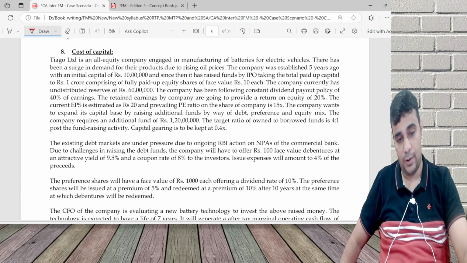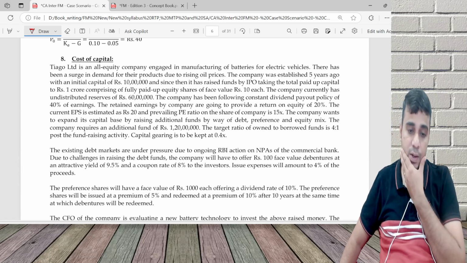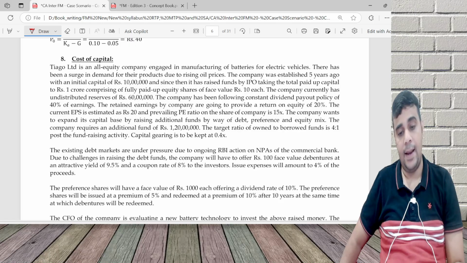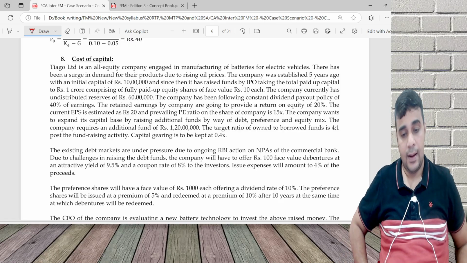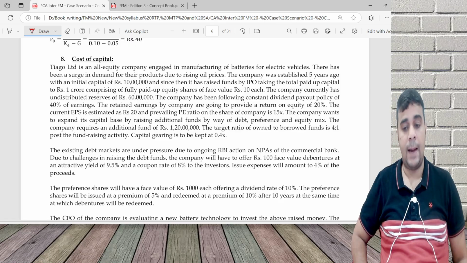Let's read the problem now. Tiago Limited is an all equity company engaged in manufacturing of batteries. Surge in demand. Company was established 5 years ago. Capital of 10 lakh. Raised funds by IPO. Now the capital is 1 crore. Company also has undistributed reserves of 60 lakh. 1 crore capital, reserves is 60 lakh.